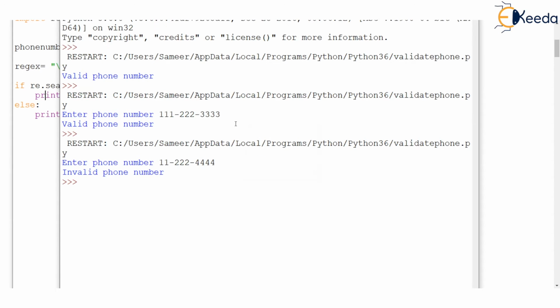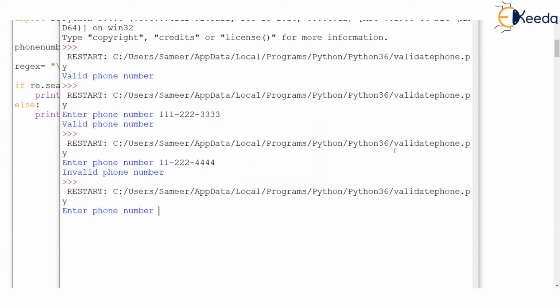It is asking me to enter the phone number, and I will enter the phone number as 111-333-4444. Assume that this is the phone number and this is entered in the valid format. So it's going to say, congratulations, this is a valid phone number.